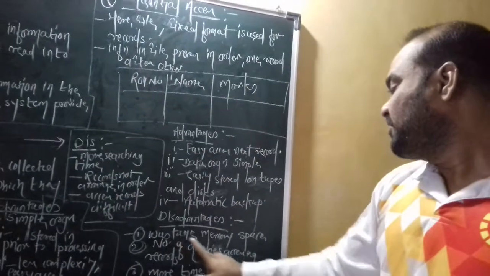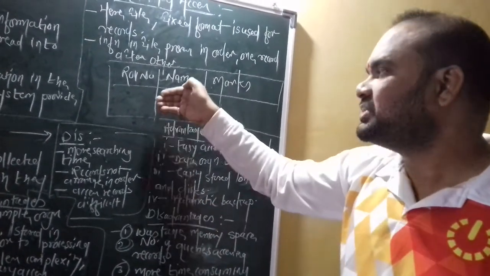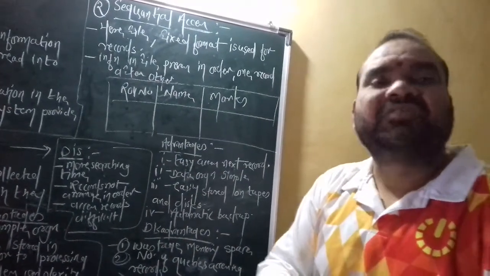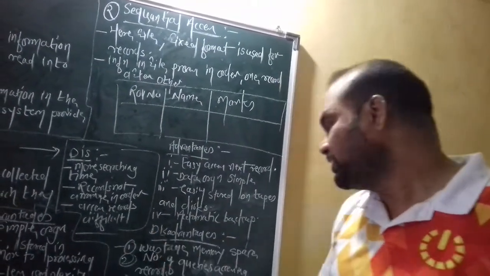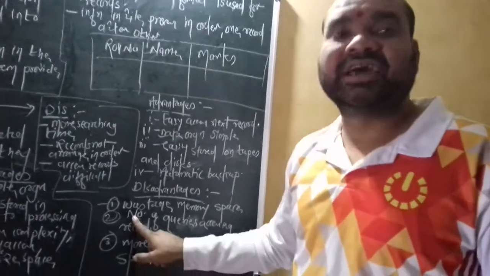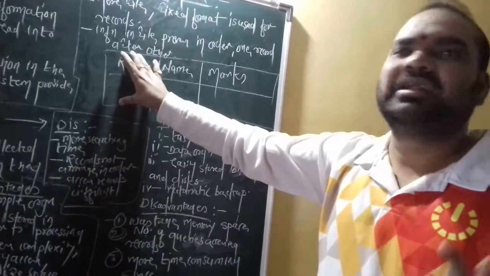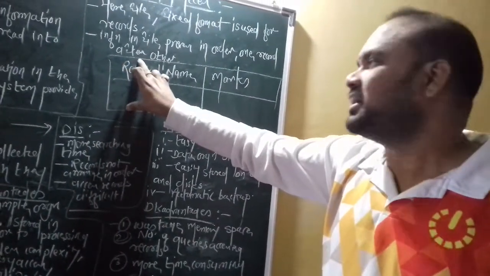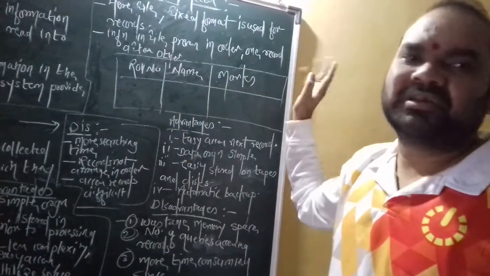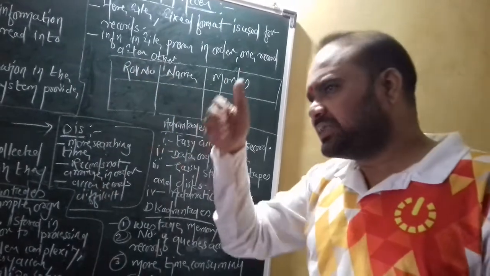Now some disadvantages of sequential format or sequential access. The first one is wastage of memory space: whenever we use this format, some memory space is wasted. The next is the number of queries needed to access records. Just assume a particular department uses this format, where roll number, name, marks, contact number, address and other records are available.